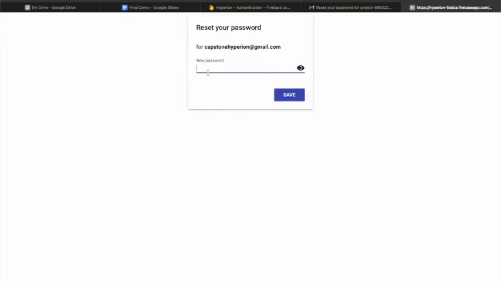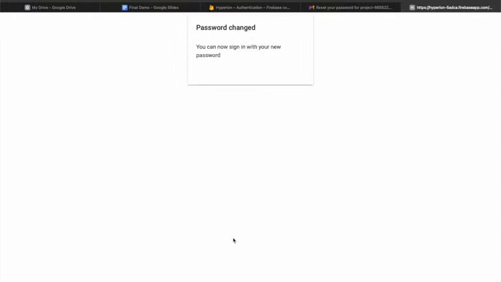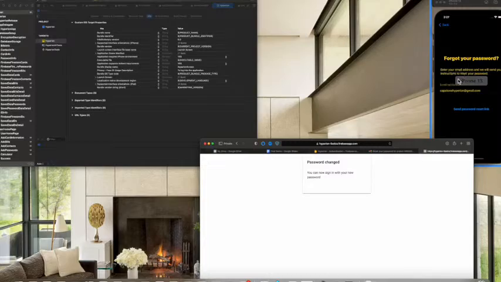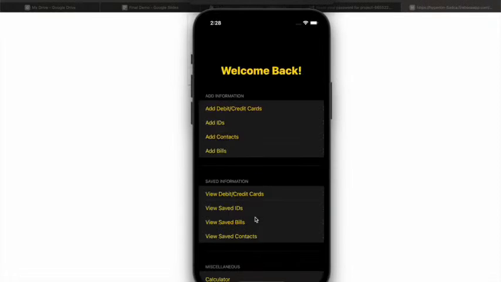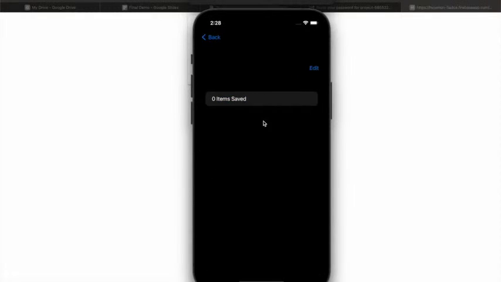So I'm just going to type something here. It says password change. You can sign in with a new password. So we're going to go back here. And I'm going to enter the new password. And there we go. Let's just log back in. So as we know, there's no information saved.